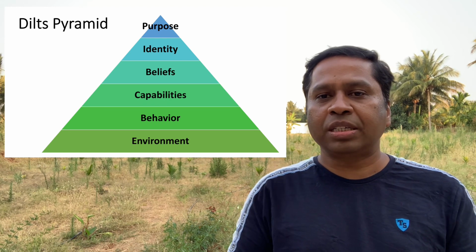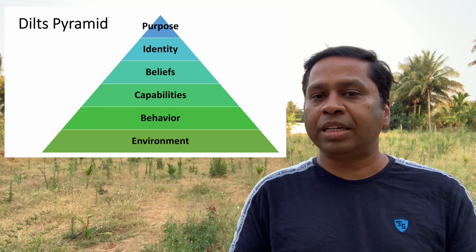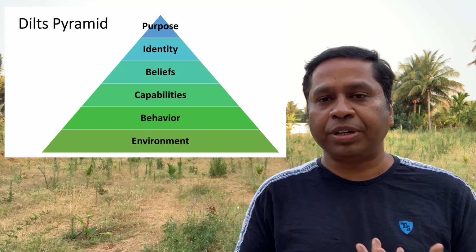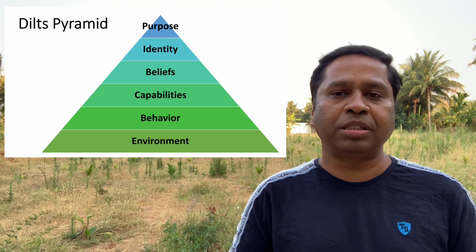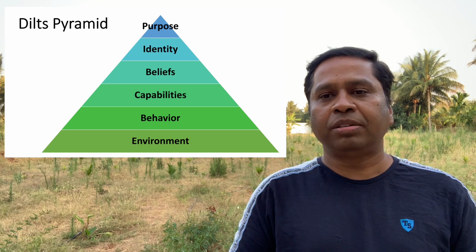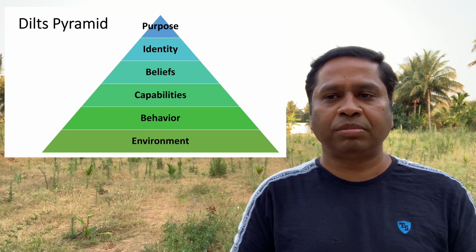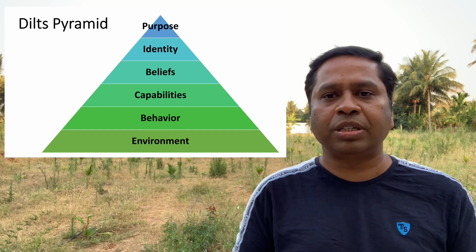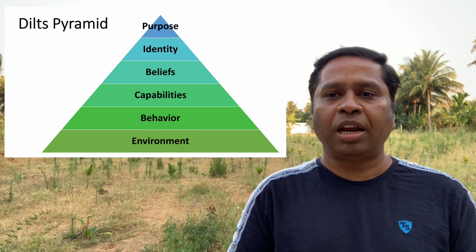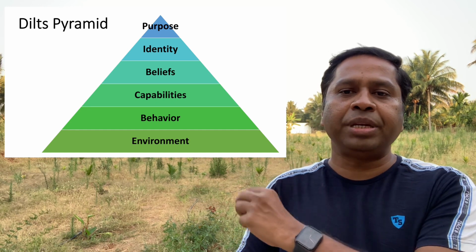Now let's try to understand how we can bring change effectively with some examples. For example, we want to reduce our weight. I think this is a common problem. Many of us are trying to reduce our weight. And for this, we try at the behavioral level.